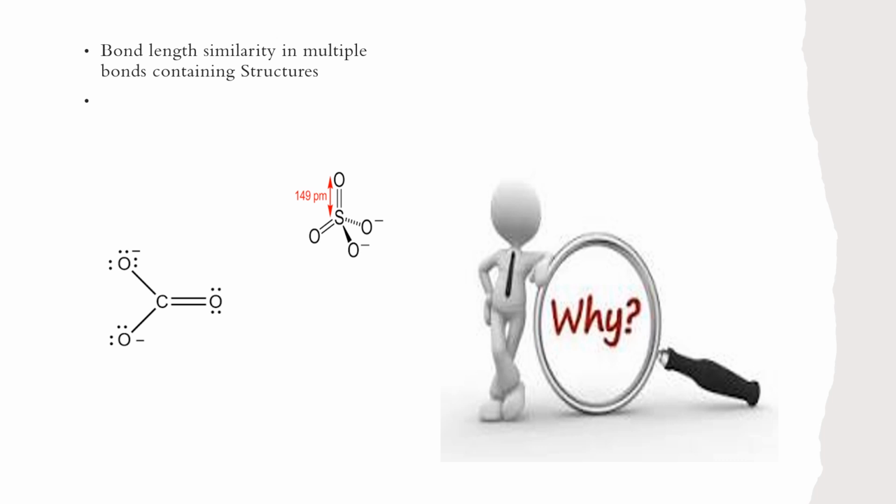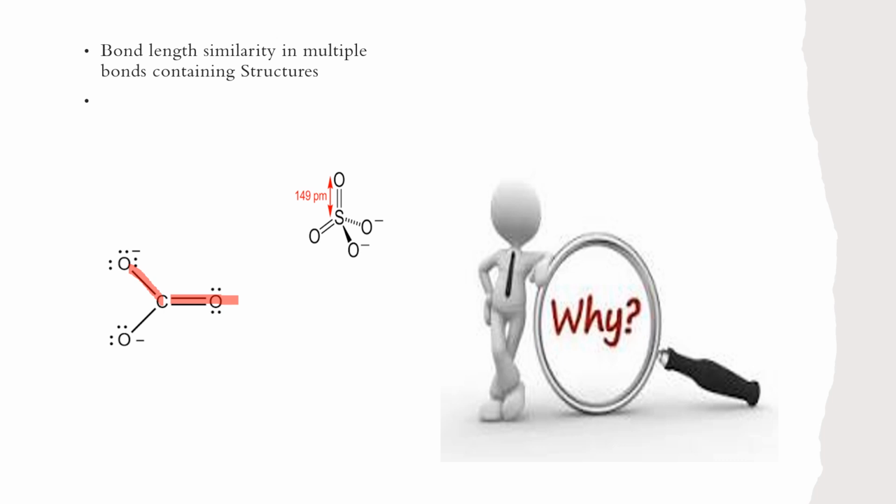In the carbonate ion, we clearly depict two kinds of bonds: carbon-oxygen double bond and carbon-oxygen single bond. The obvious question that comes to our mind is that whenever we put these structures under a microscope, we should be able to find two kinds of bond length present in that structure. But to our astonishment, when we perform this under spectroscopy, we find that there is only one kind of bond length, which lies between a single and a double